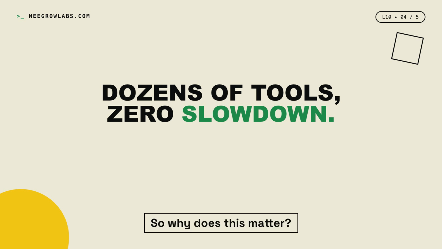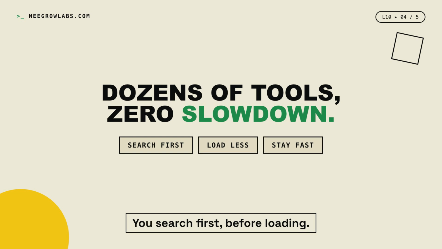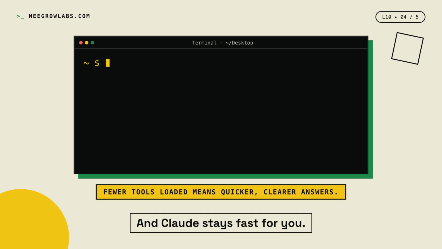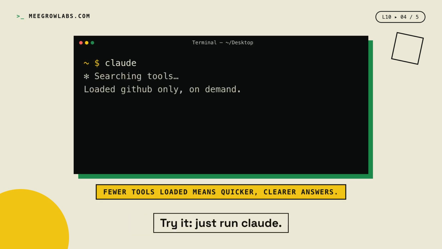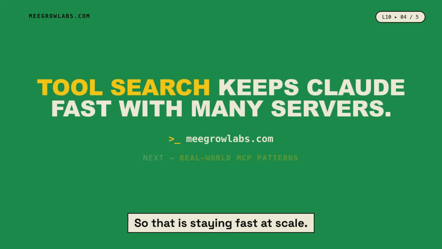So why does this matter? You get dozens of tools, zero slowdown. You search first before loading. You load less at any one time. And Claude stays fast for you. Try it, just run Claude. It searches your tools as it works and loads only the one it needs. So that is staying fast at scale.